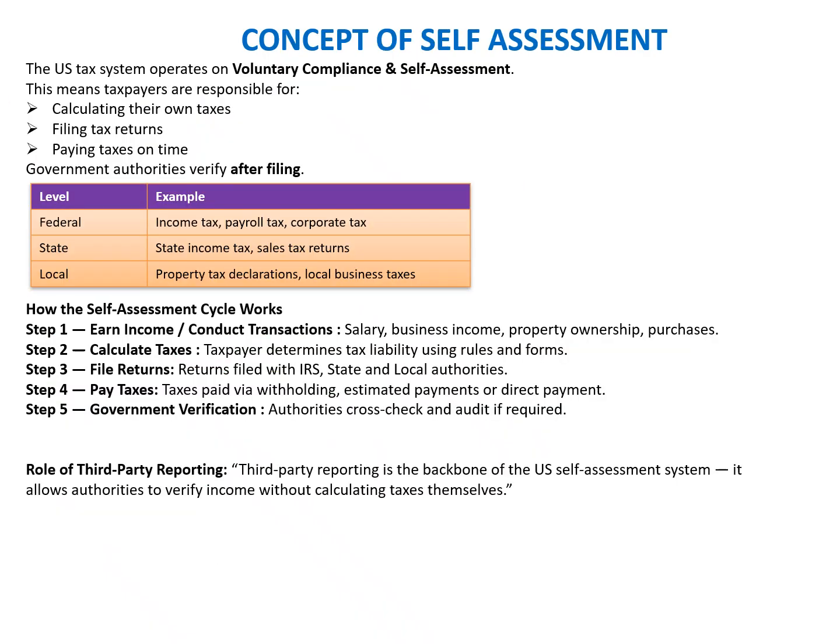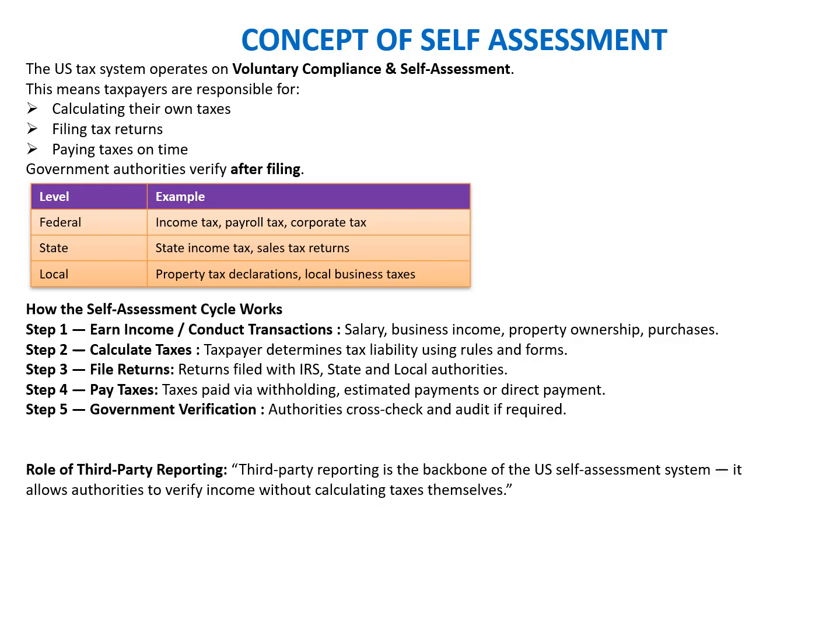Now we'll talk about the concept of self-assessment. In the US tax system, largely the income is self-computed, the tax is self-computed, and it is processed once the income is computed. The tax assessment is self-computed and filed by the assessee, and then it is monitored at a later stage. If there is no due or refund, then the self-assessment is complete. But if there are some challenges, then it has to be managed at the administration level.